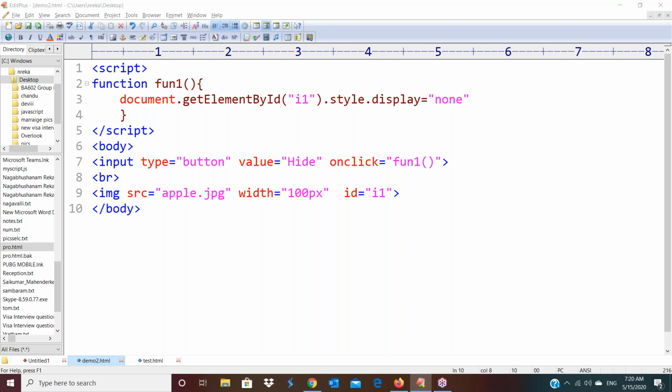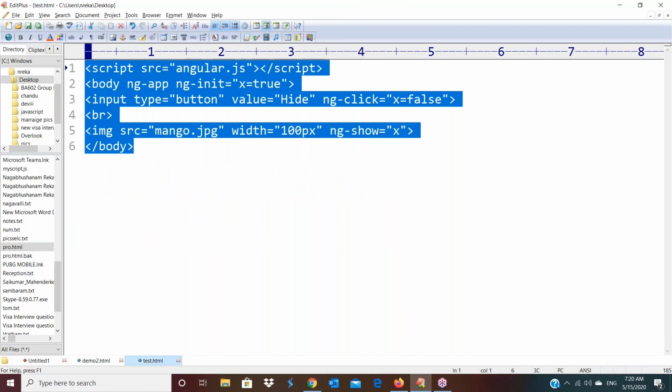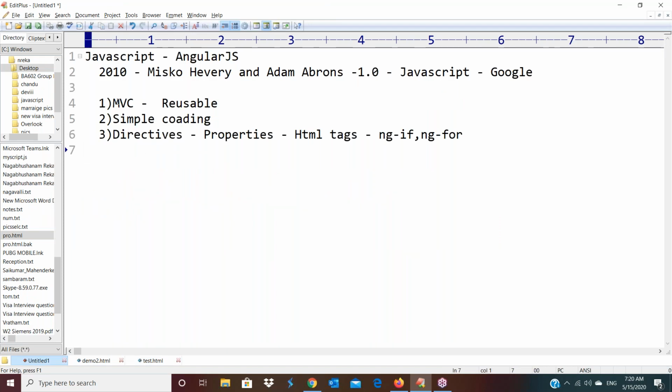Fine. Here we discussed 3 points, the benefits we have. One is MVC architecture. Next, simple coding. Next, the number of directives it supports. And a very major advantage of AngularJS is data binding. That concept we are going to discuss now.